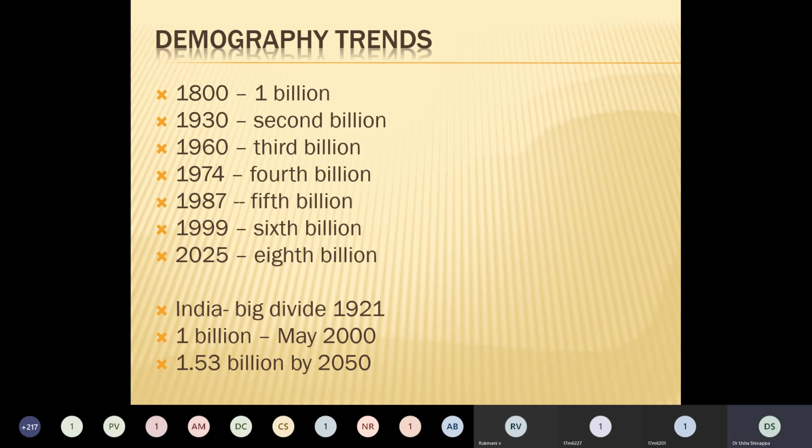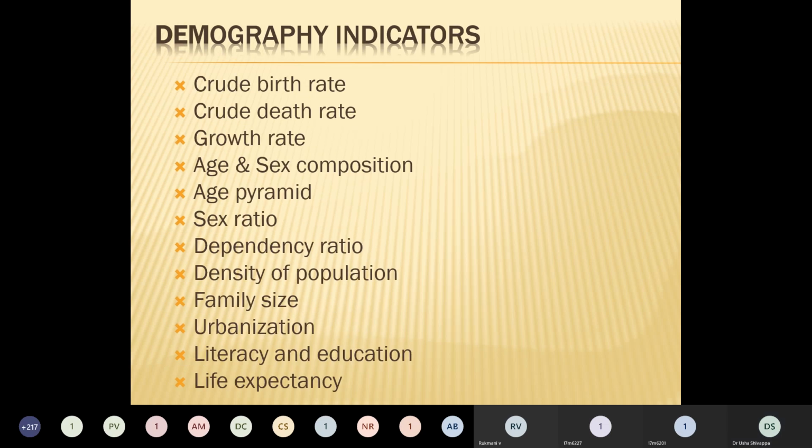Let us know about some demographic indicators, some rates and ratios. Demographic indicators are divided into two parts: population statistics and vital statistics.